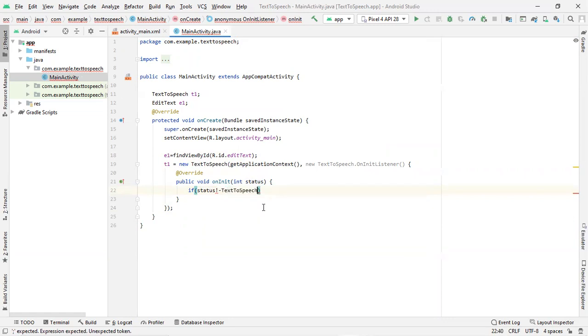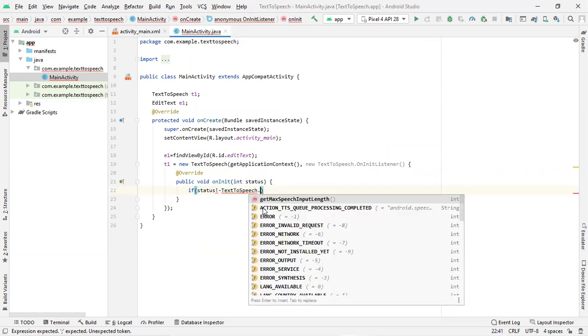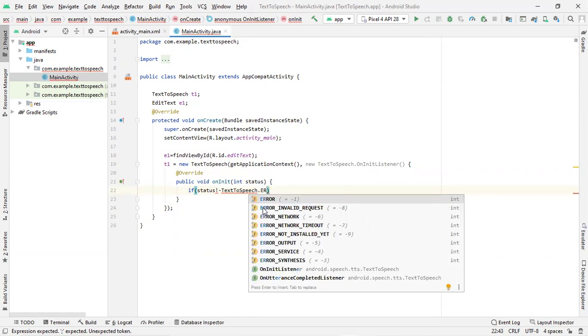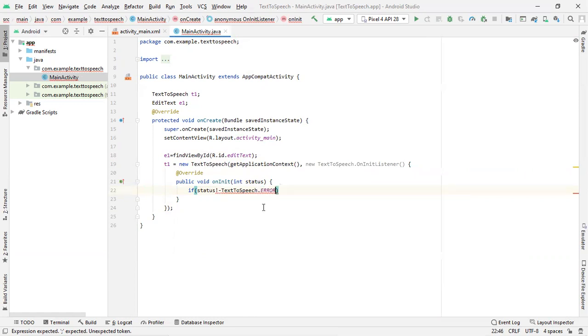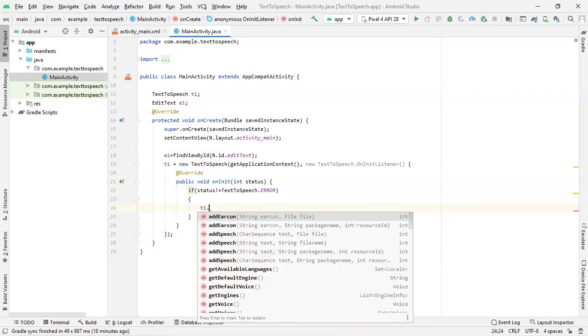There is a variable in TextToSpeech that can take many values, and one of the values it can take is ERROR. If your status is not equal to TextToSpeech.ERROR, that means your text to speech engine has been properly initialized. If it has been properly initialized, then we will set the language for the conversion.